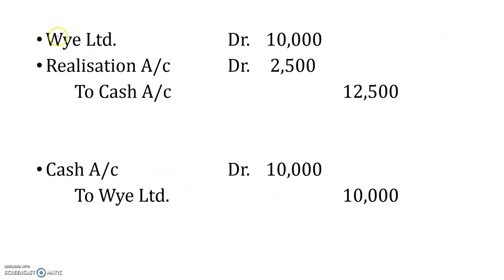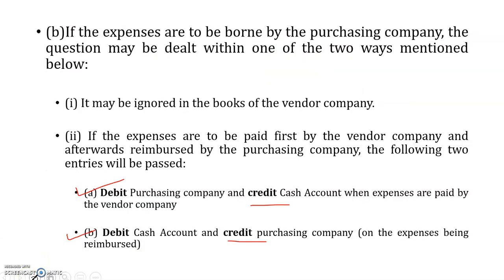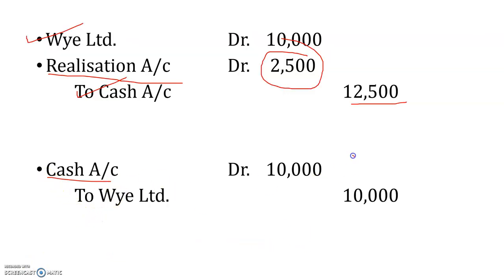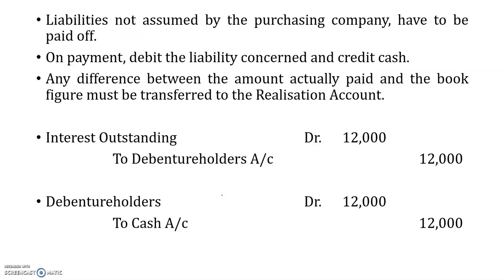So at first, the expenses were made by the transferor company. So in the books of the transferor company, it would be the purchasing company debit to cash. Had it been rupees 10,000, it would be fine. But in this case, the actual expense was rupees 12,500. So in the realization account, we transferred the difference, that is 2,500. Then when the expenses are reimbursed by the transferee company, we debit cash account, that is 10,000 rupees received by the transfer company, and credit the purchasing company or the transferee company.